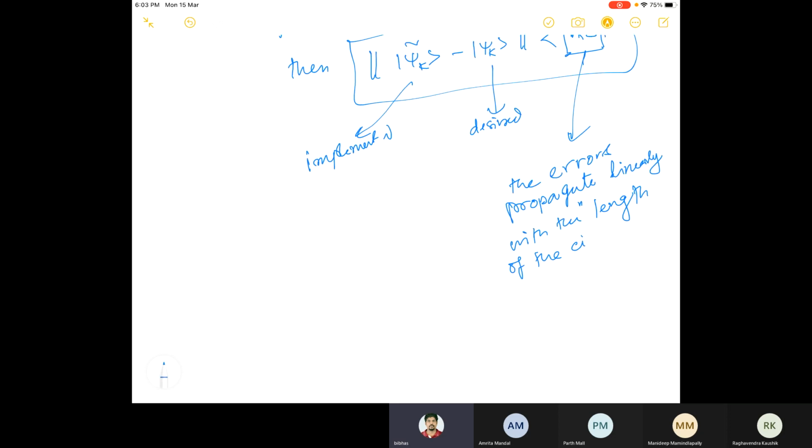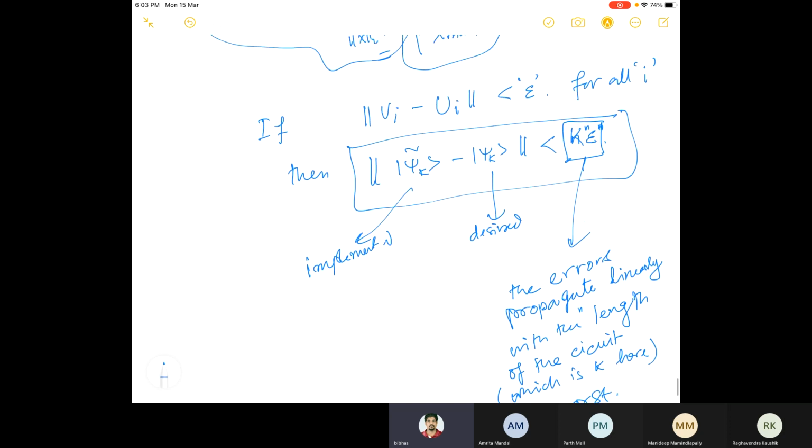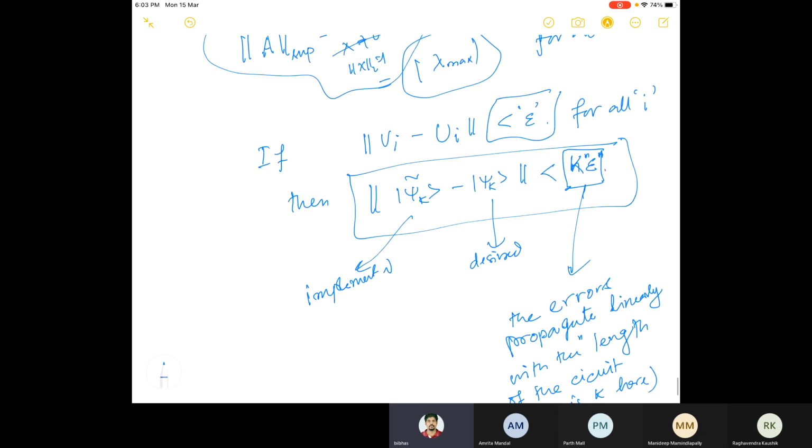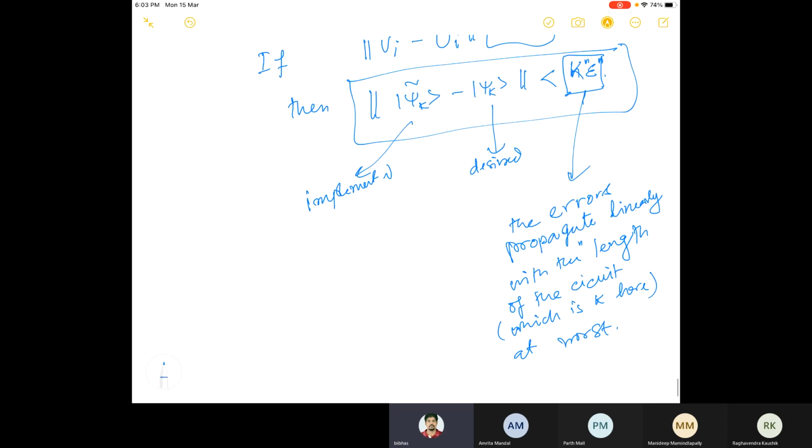So this is called the length of the circuit, which is k here. So the error propagates linearly with the length of the circuit at worst. Because if someone is choosing that way, it is less than this. So that is what I was saying.